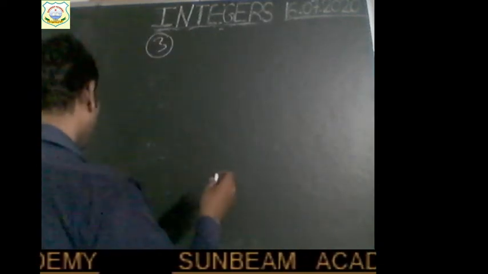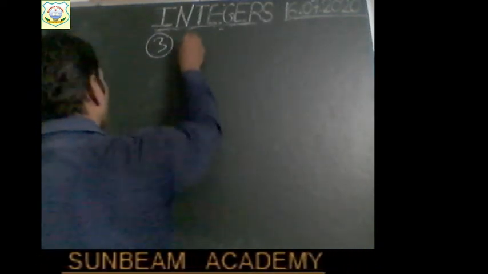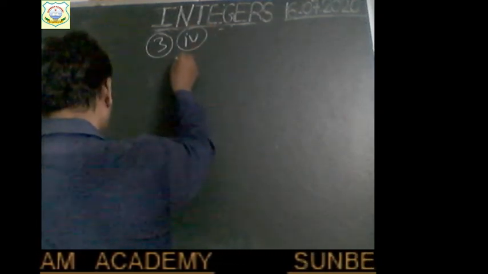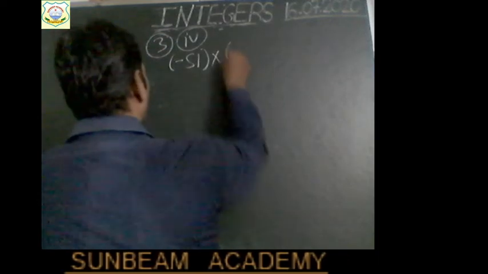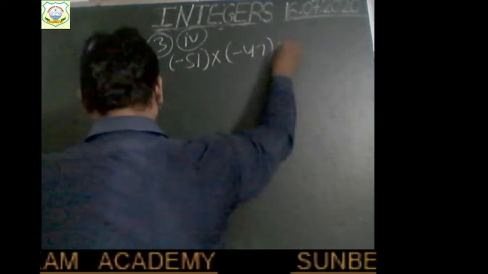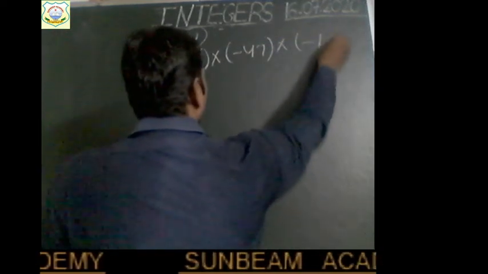See the fourth part of the question, all of you, and try to solve it by yourself at first. I am writing the question here. The numbers are minus 51 into minus 47 into minus 19.